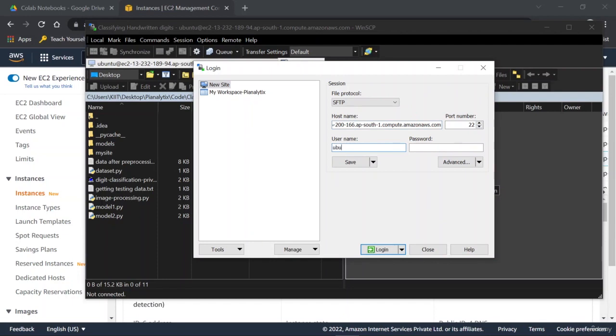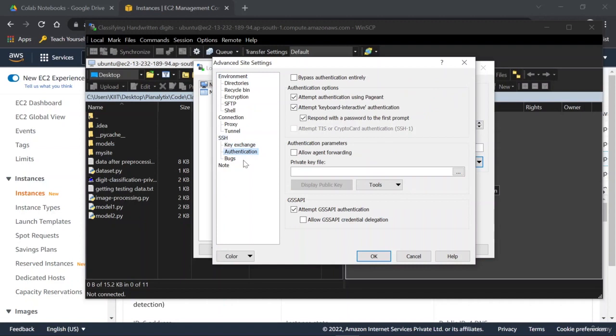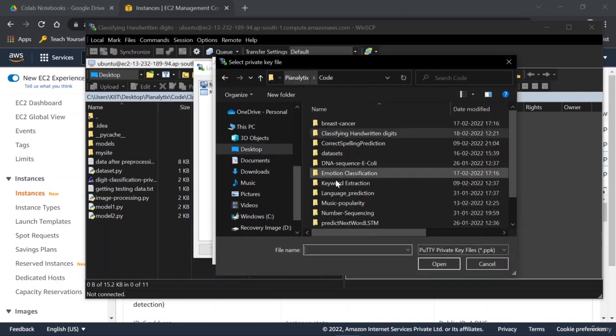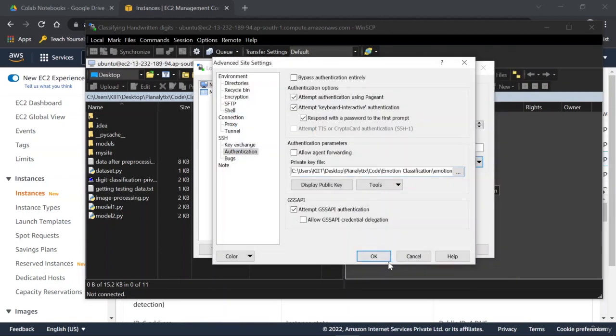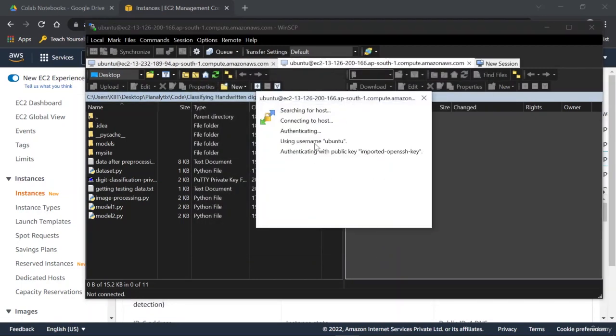Type in the username, which is Ubuntu only. Then for password, you click on advanced. Inside advanced, you have authentication under SSH. Browse your private key file and load it here. Click on OK, click on login, and it would connect you.